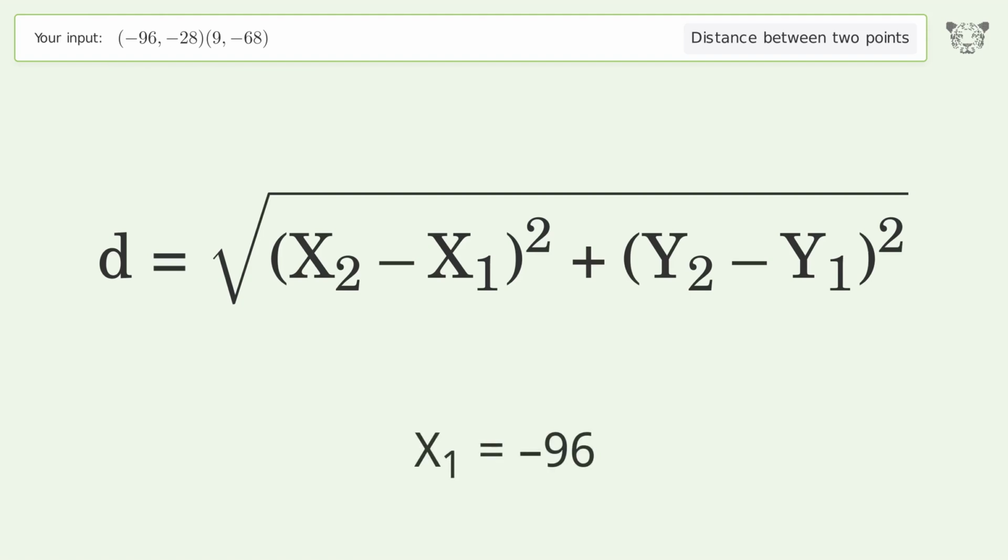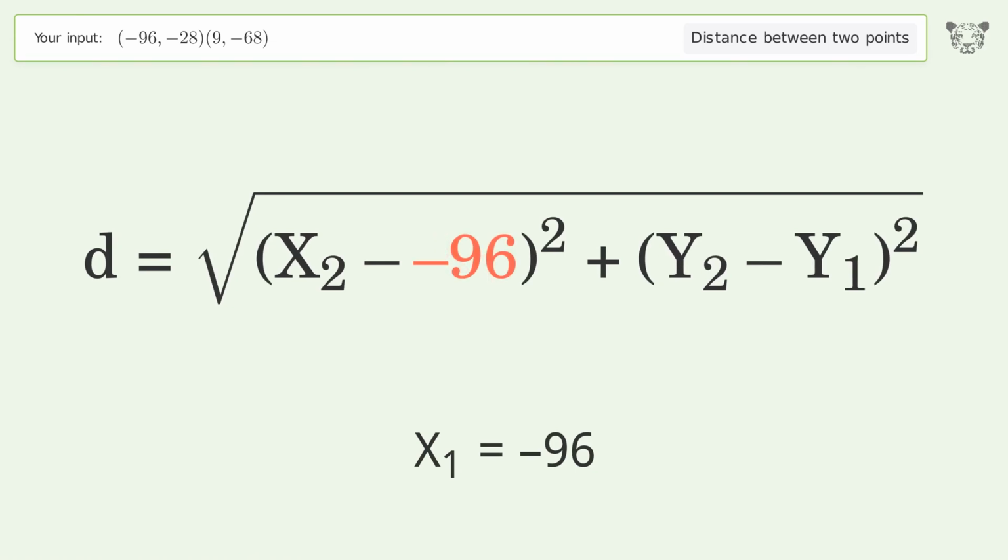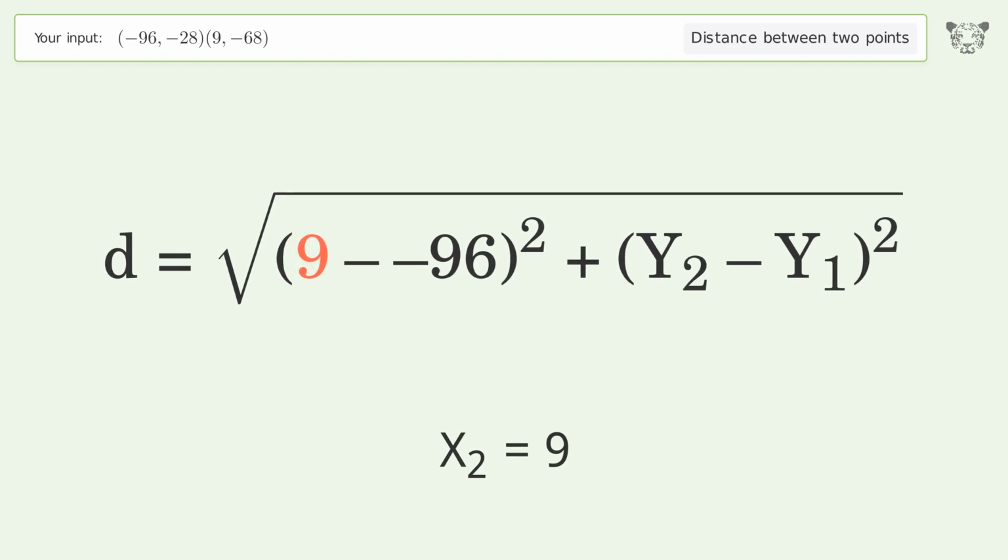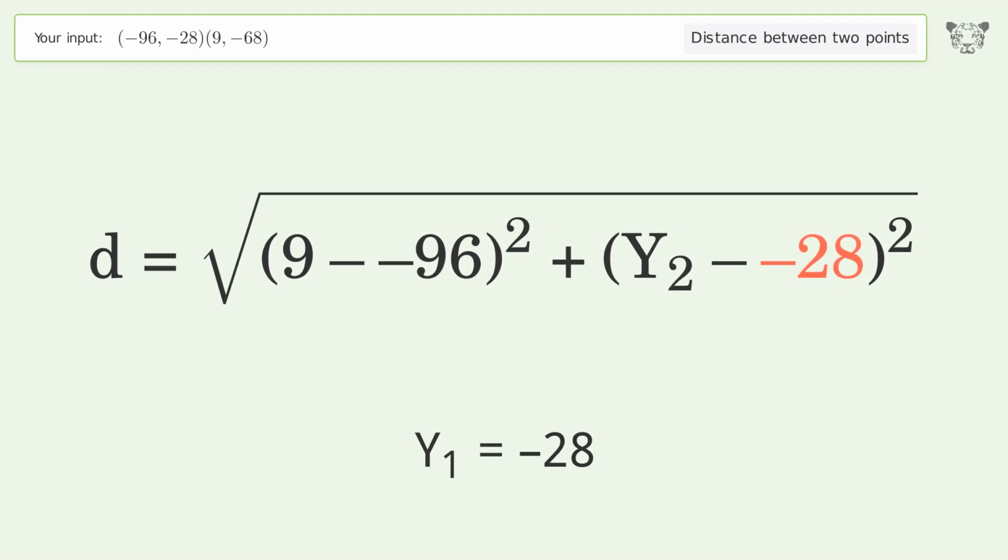x1 equals -96. x2 equals 9. y1 equals -28. y2 equals -68.